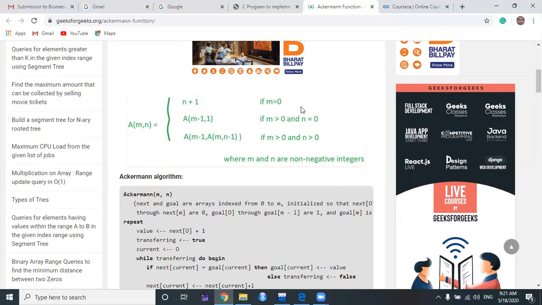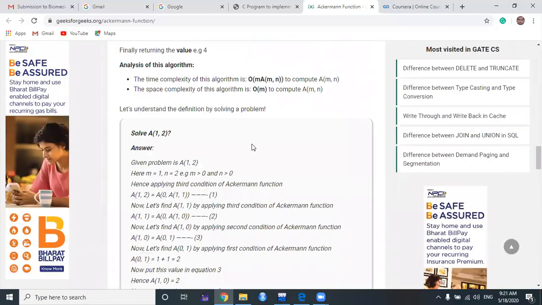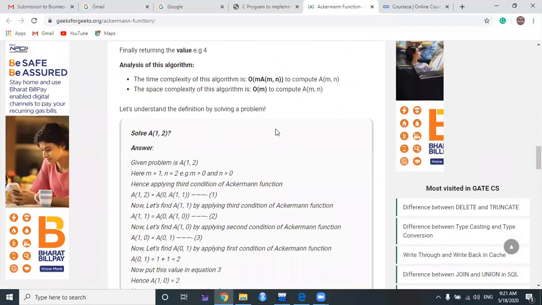The C programming code is very easy for this. I will show you. We will just give three conditions: within the if condition this one, the else if condition this one, and another else condition this one. And under each and every condition, the body of the condition statement will be the recursive call of its own function, right? That we will represent. Let me show you one example where we can apply recursive functions, the Ackermann function.